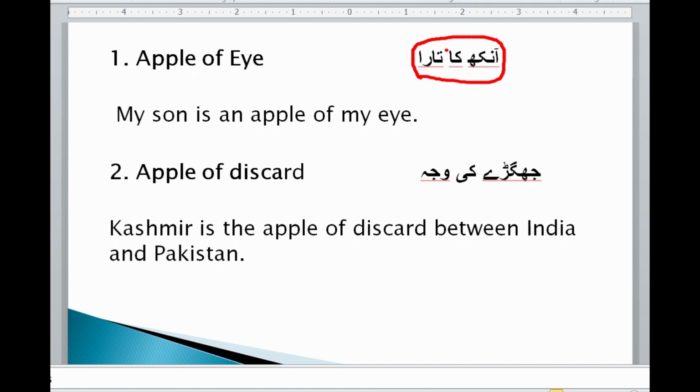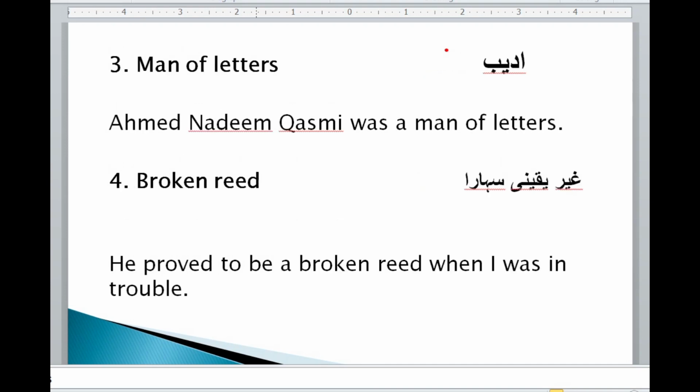Okay, next is man of letters, and its Urdu is अदीब. When we use it in a sentence: Ahmad Nadeem Qasmi was a man of letters.